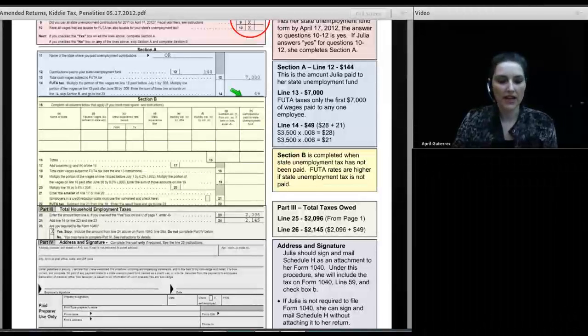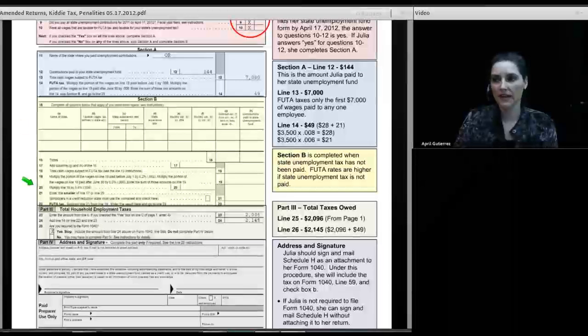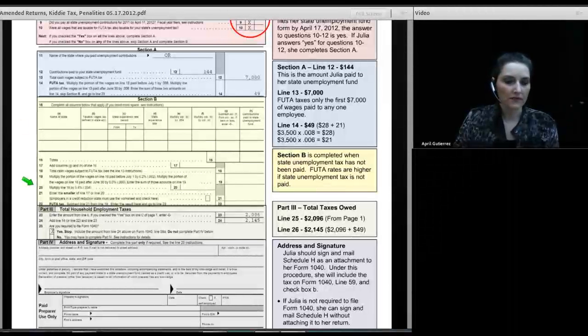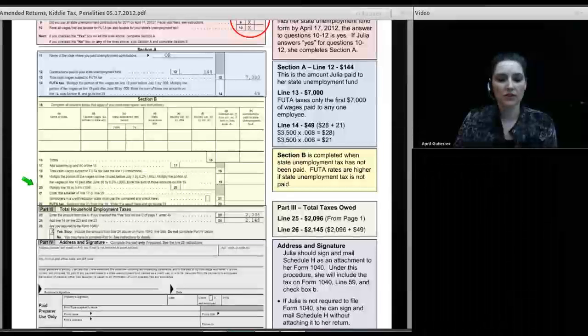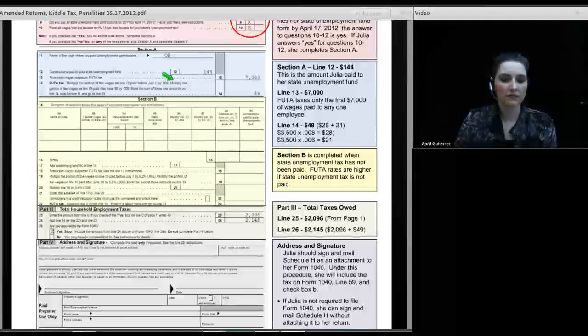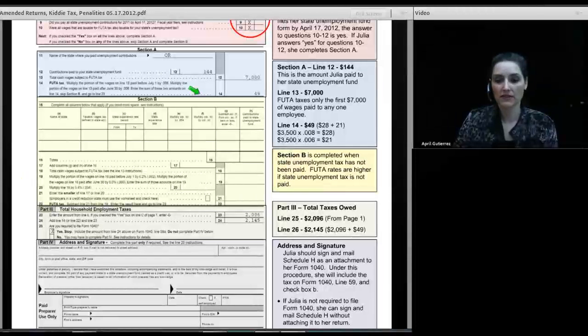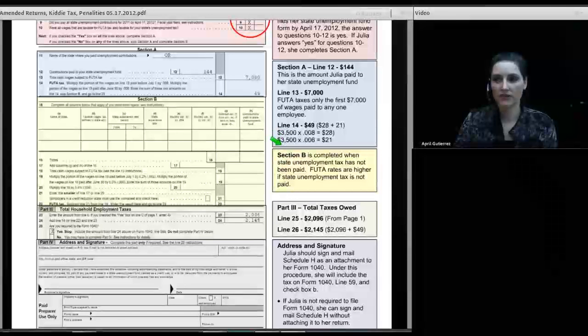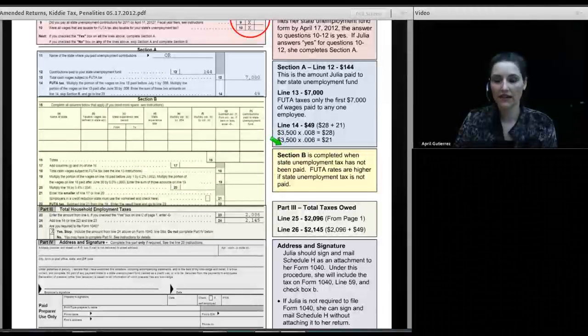Now the next section we have here applies if you didn't pay into the state employment tax fund. And if you didn't do that, or if you paid taxes to more than one state, you have to do Section B, and it's a more complicated section. In addition, if you didn't pay into the state unemployment fund, the federal unemployment rate goes above these 2 amounts here, 0.008 and 0.006. You can go much higher than that if you were not paying into the state fund.